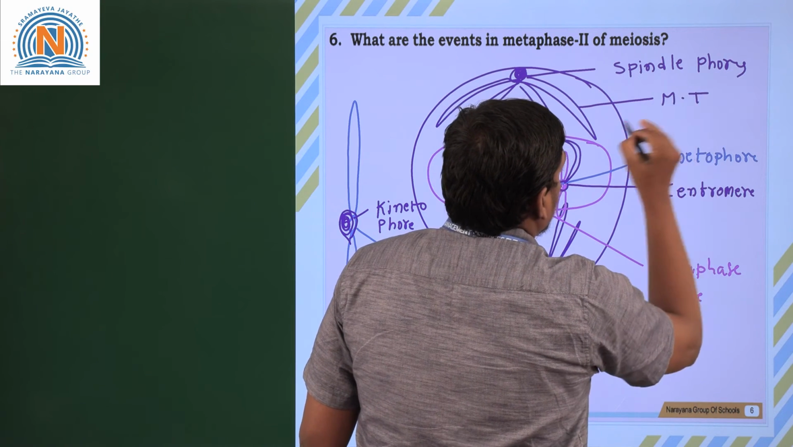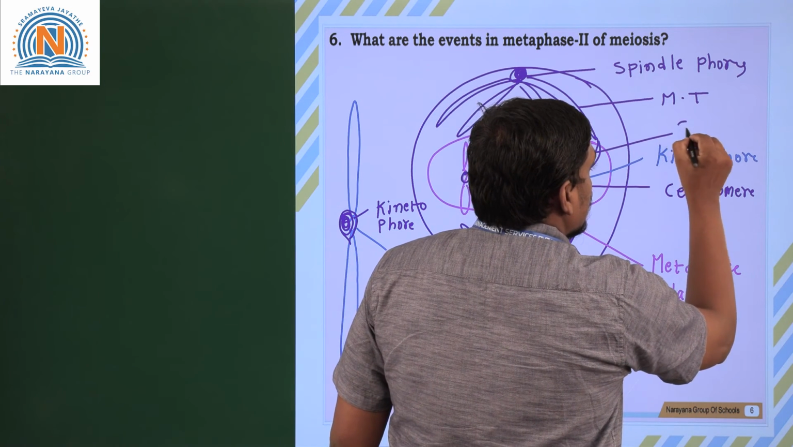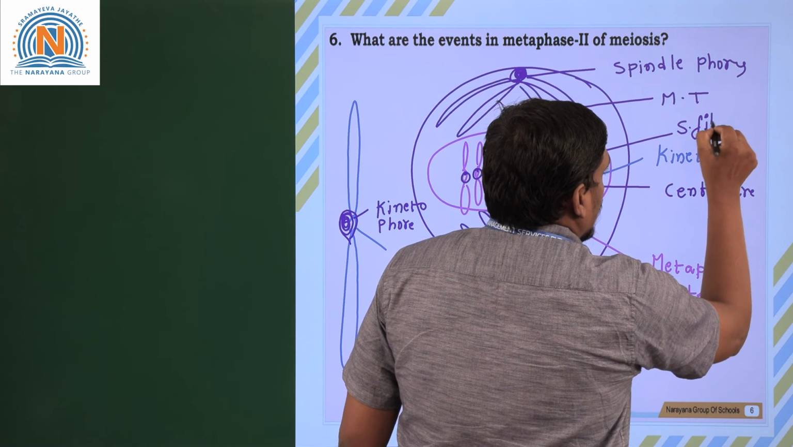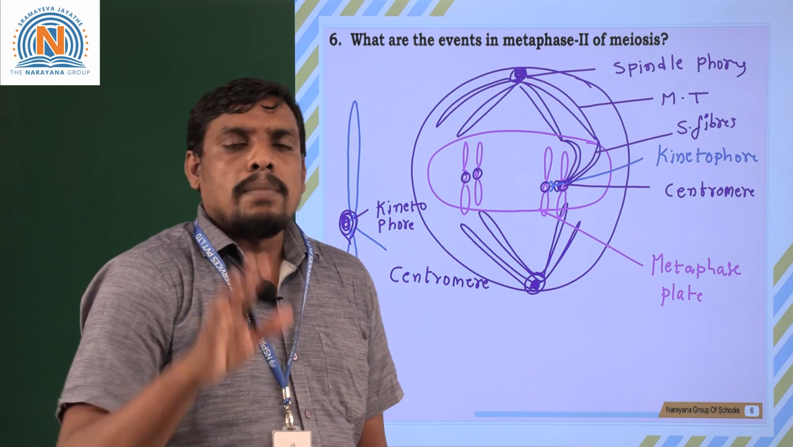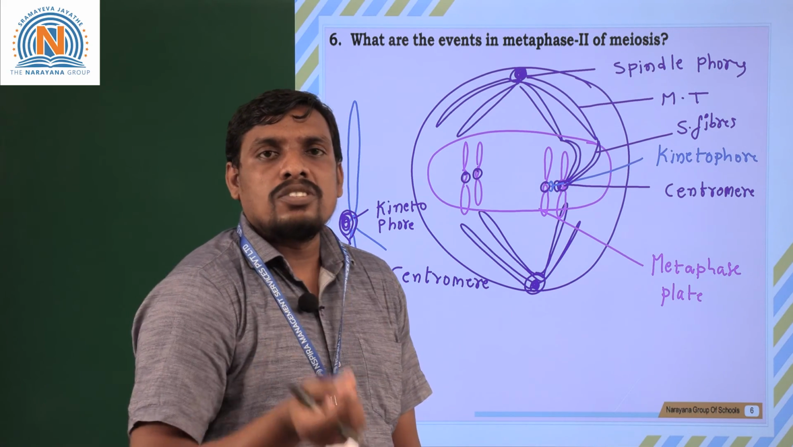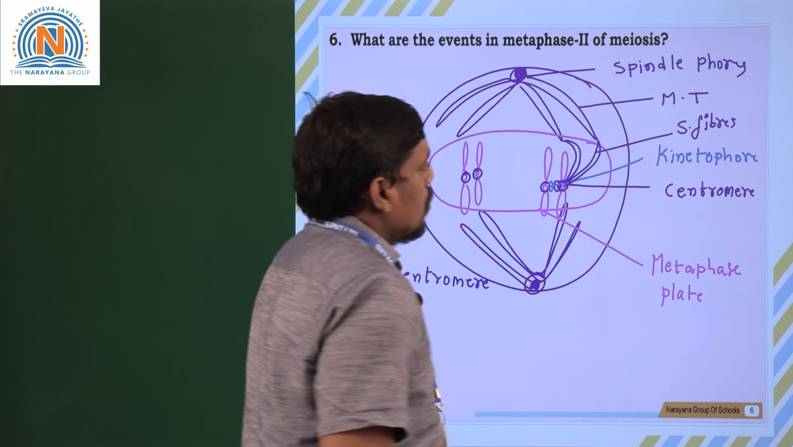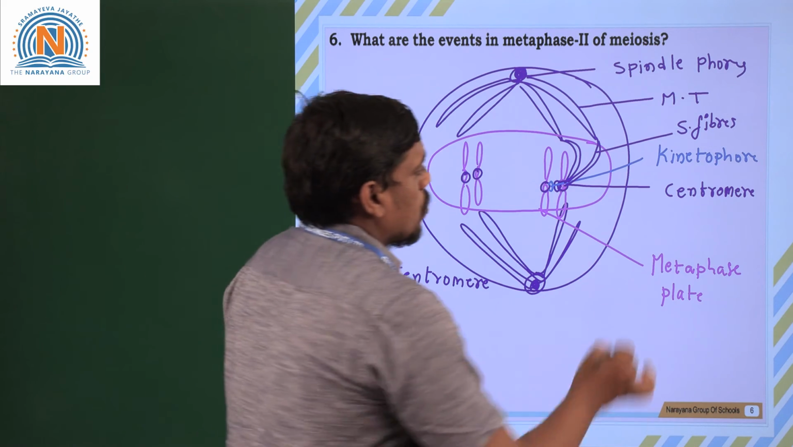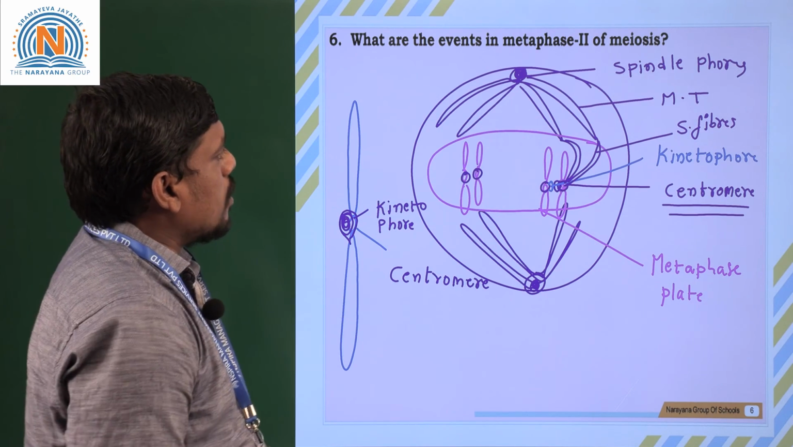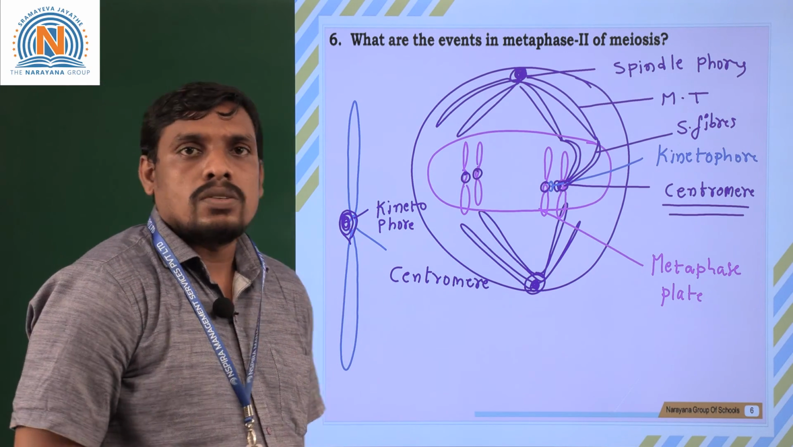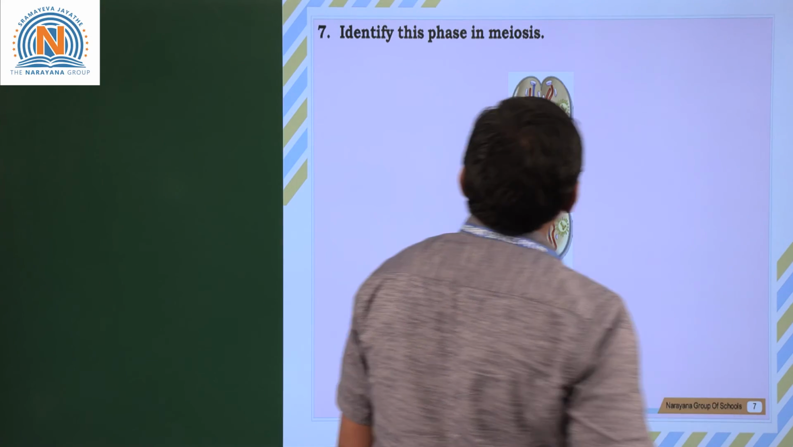These microtubules attach to the center of the chromosome with the help of spindle fibers. What I am trying to say is that the microtubules divide into microscopic fiber-like structures called spindle fibers. These spindle fibers attach to the center of the chromosome, called the centromere. So these are the events occurring at metaphase 2 of meiosis cell division. Clear, students? Moving to the 7th question.